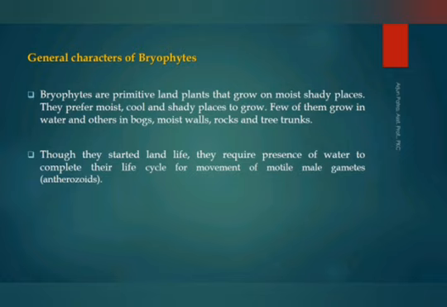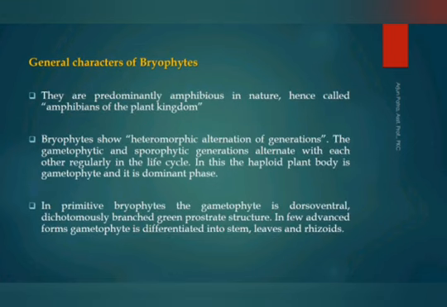Fifth point, very important and interesting point, the presence of multicellular sex organs. The presence of multicellular sex organs differentiates them from the algal group. This is the unique character which can distinguish them from the algal group. The male sex organ is called antheridium, and the female sex organ is known as archegonium. Mind it, antheridium male sex organ, archegonium female sex organ.